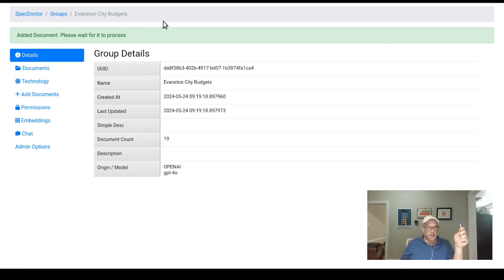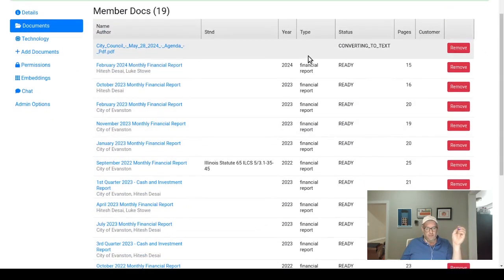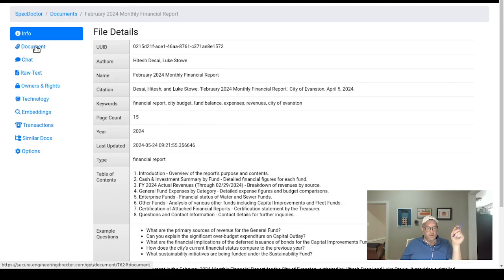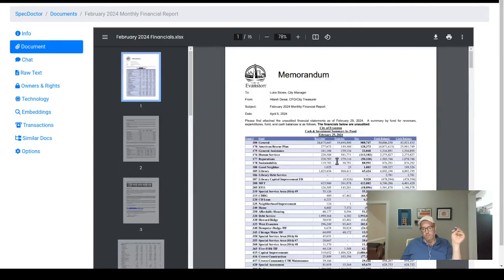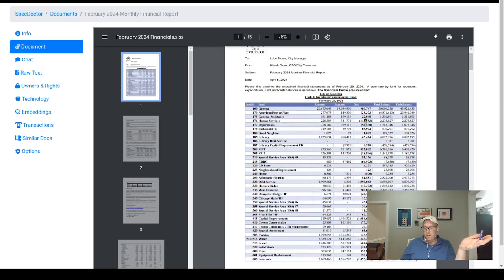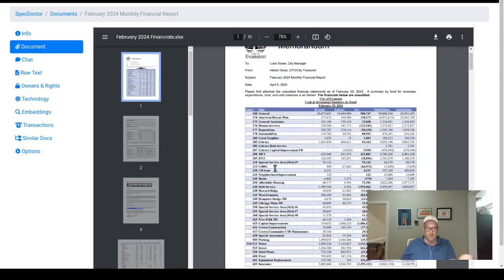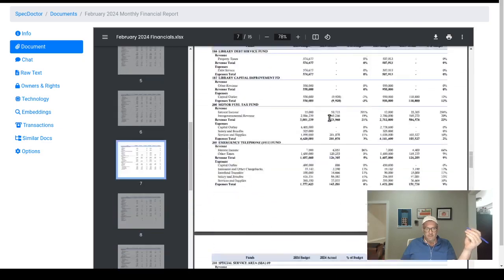While that's running, we can go look at the existing documents we have in here. These are the ones that have already been processed, and I'll pick one. This one's the February 2024 City Monthly Financial Report, so I can click it. This is the city's monthly financial report. The reason this report is interesting is it contains all of the different fund balances that the city of Evanston has, right? The 911 fund, reparations fund, ARPA fund, general fund, whatever. So it's all in here. I can actually go in here, and it also contains a bunch of other stuff, some of the overall expenses, and so on and so forth.